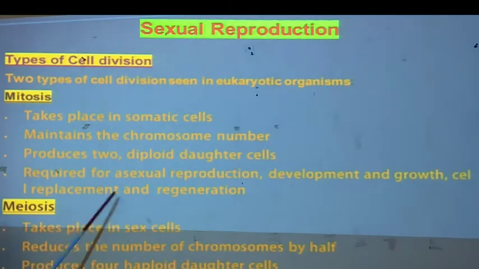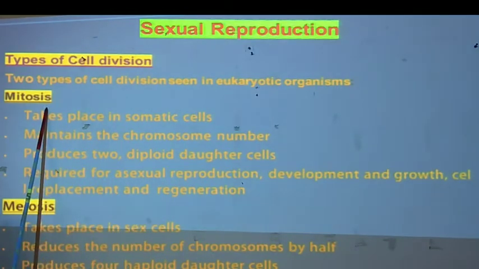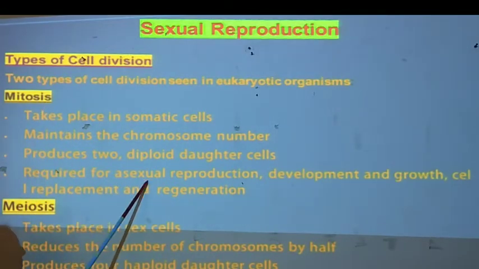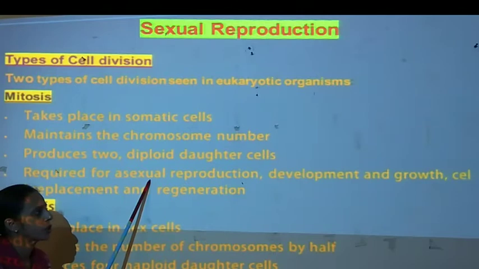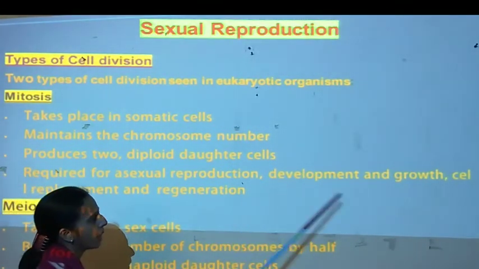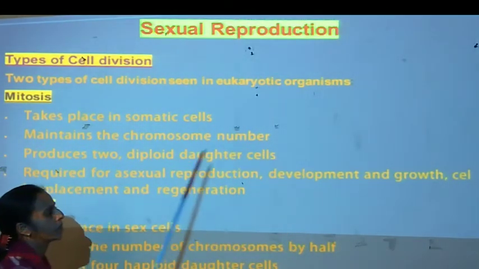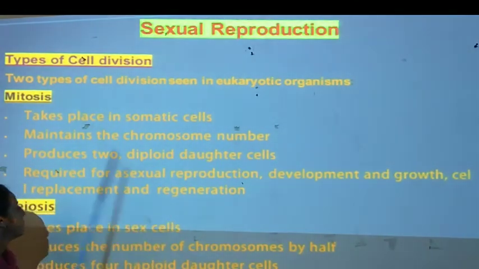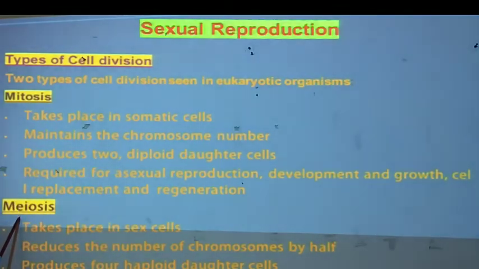Cell replacement and regeneration also take place due to mitosis. In case of mitosis, the main function is that it occurs in asexual reproduction. There is development and growth in any part of the organism, and cell replacement and regeneration take place. Now, what about meiosis?